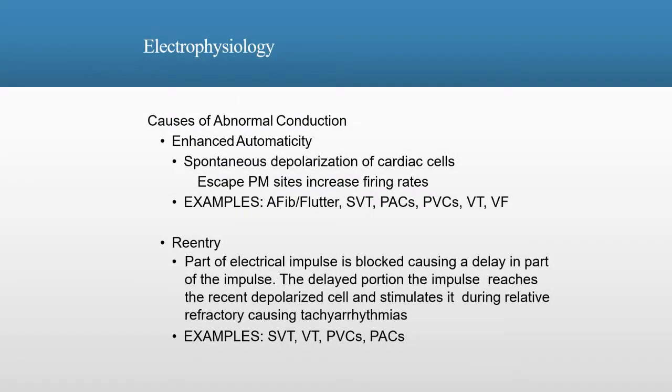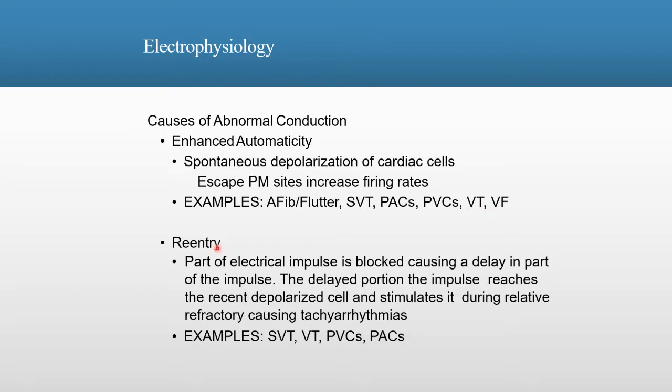Let's discuss causes of abnormal conduction. One is enhanced automaticity. This is simply a spontaneous depolarization of cardiac cells, like escape pacemaker sites that increase firing rates. Examples of this include atrial fibrillation or flutter, supraventricular tachycardia, premature atrial or ventricular complexes, VTAC or VFib.